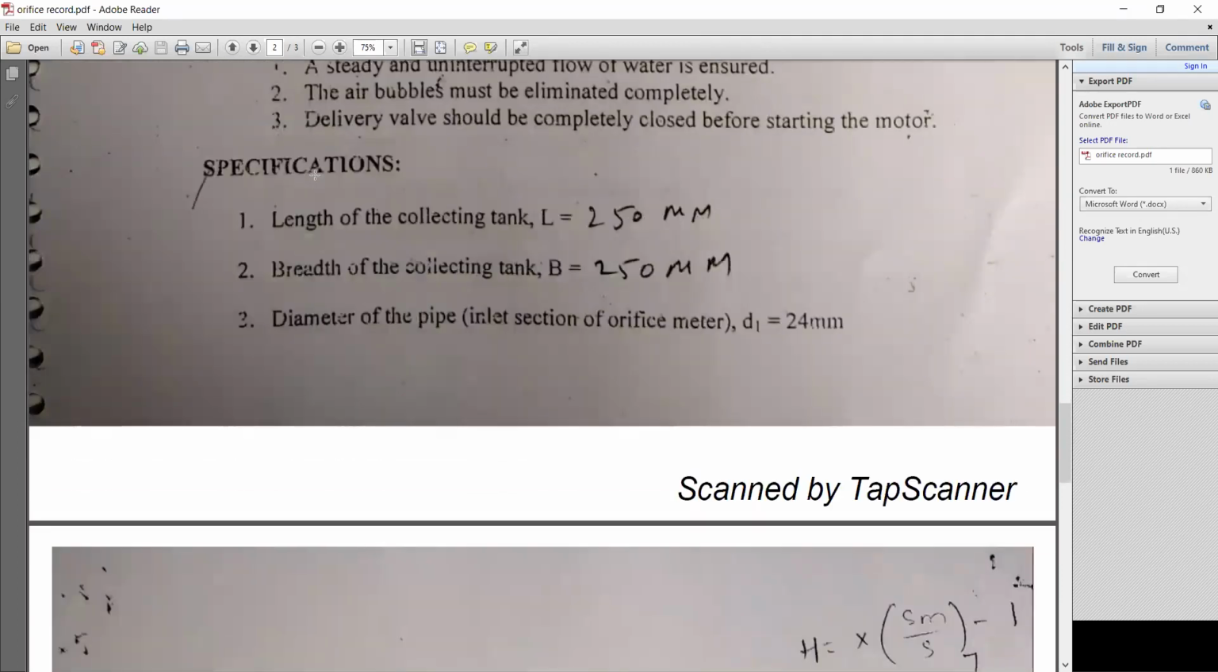Next, these are the specifications of your equipment. Length of the collecting tank is 250 mm, that is 25 centimeters. You can write in centimeters only, because you are calculating everything in centimeters. Breadth of the collecting tank, B, is 25 centimeters. Diameter of the pipe, D, is 24 mm or 2.4 centimeters.